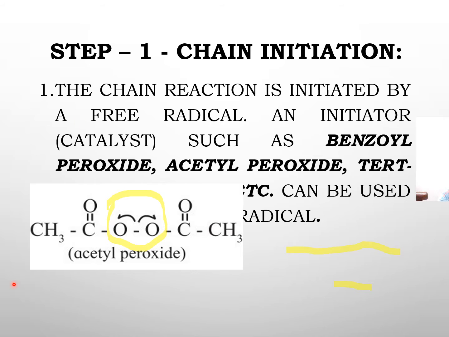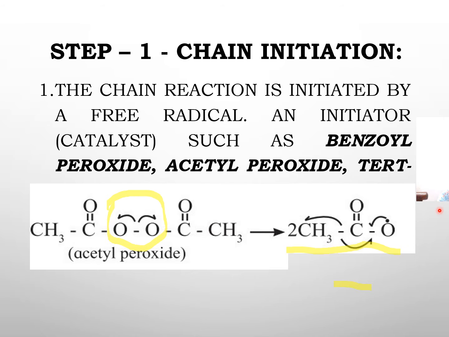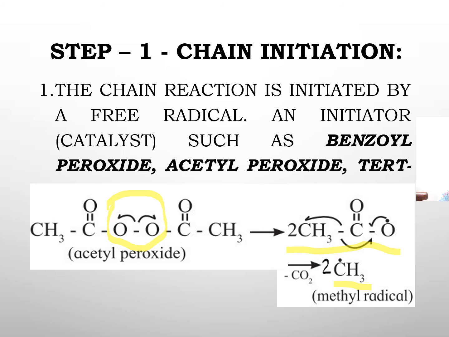So here you see this is acetyl peroxide. Between two oxygens there is a linkage. This cleaves homolytically. One electron goes to each of the oxygens and an acetyl free radical is formed. This acetyl free radical is unstable. The electron between CH3 and C comes here, carbon dioxide is eliminated and a methyl free radical is formed.